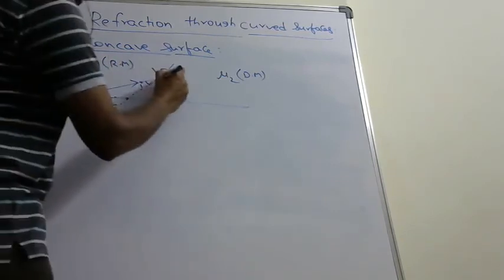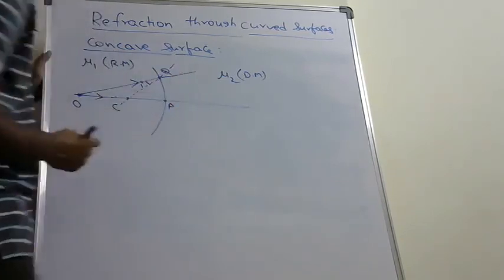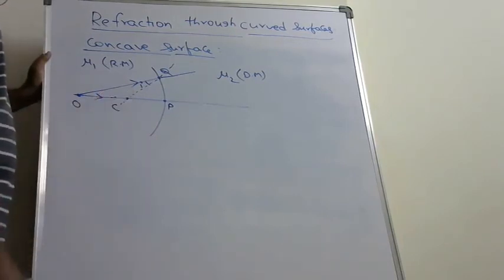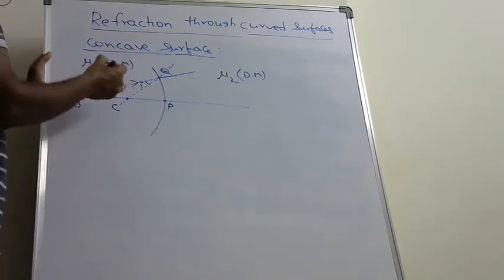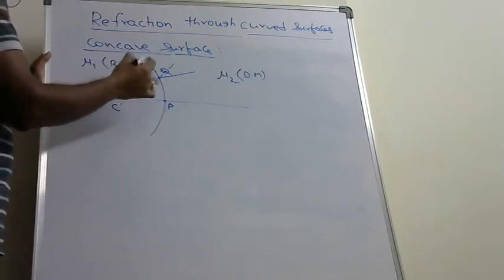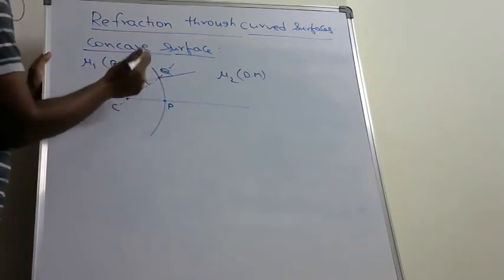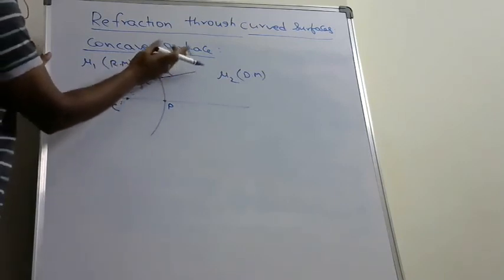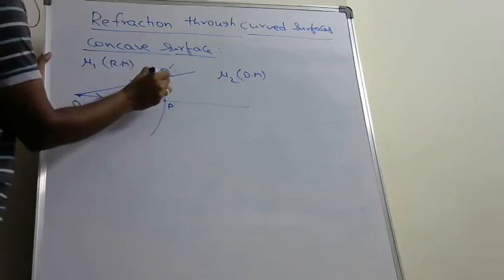Actually, the light ray moves in this direction, but due to the change in medium, it bends towards the normal. Why does it bend towards the normal here? Because it travels from rarer medium to denser medium. So for this light ray, the normal is above it. Therefore, it bends up.